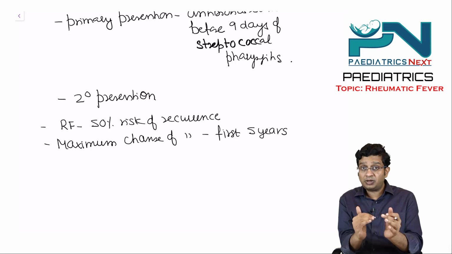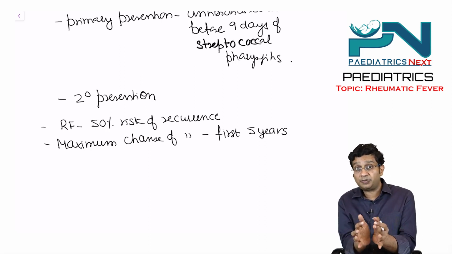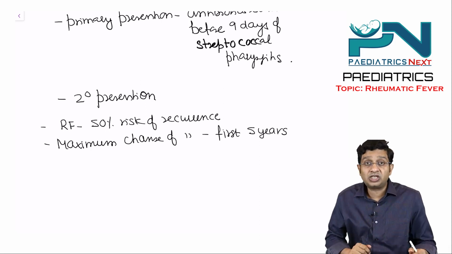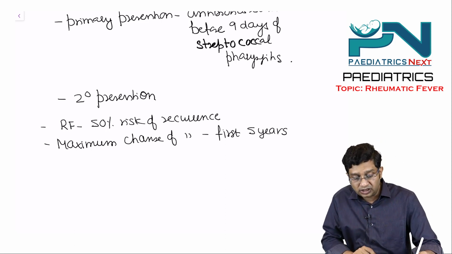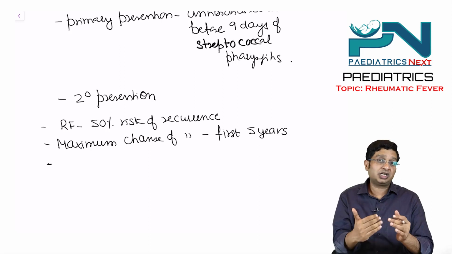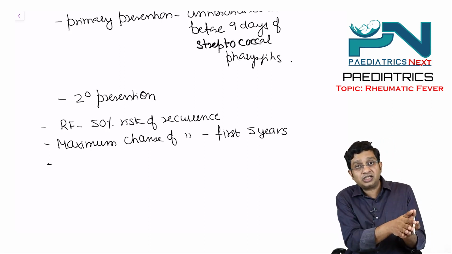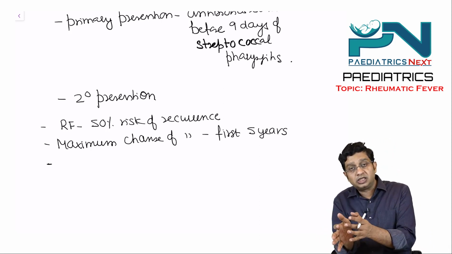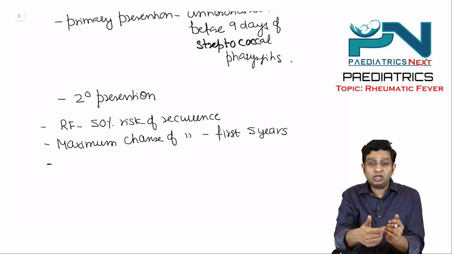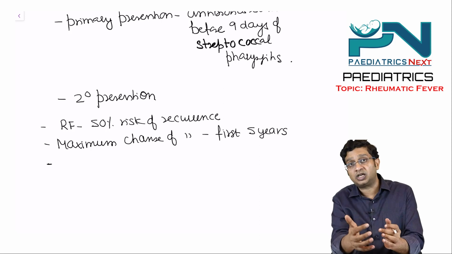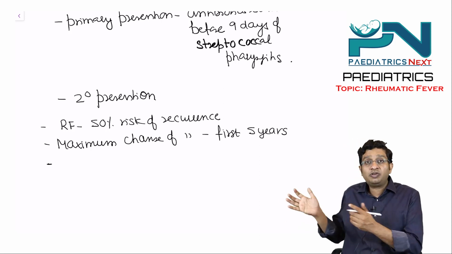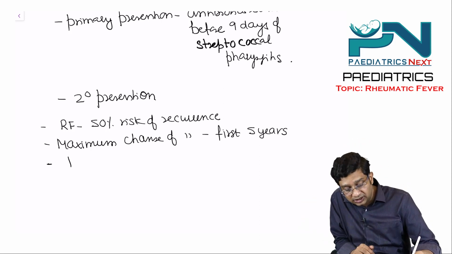So always in rheumatic fever, there are 50% chances of recurrence, and the maximum chances of recurrence are within 5 years of the first episode. And in the recurrence, if there was initially carditis, now this can be more carditis. And if there was no carditis at all, there can be stepwise involvement of the heart. So in the recurrence, there can be an increase in severity of carditis.